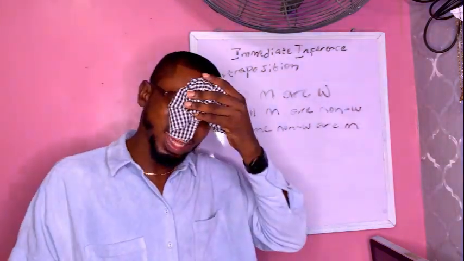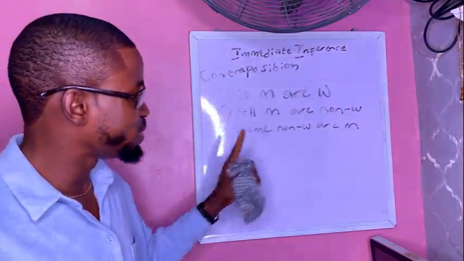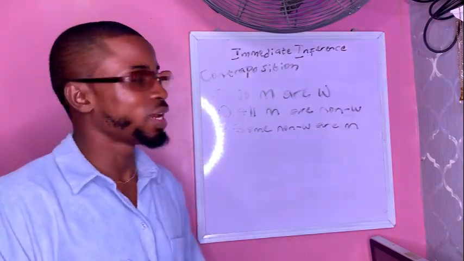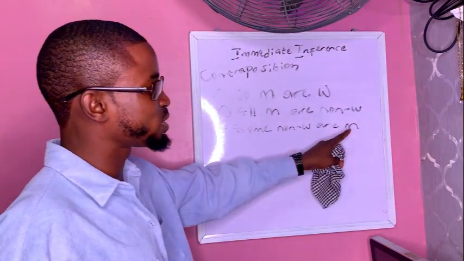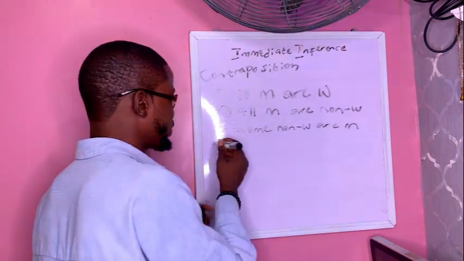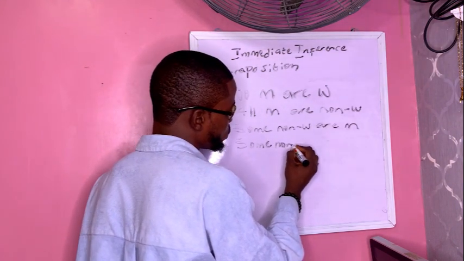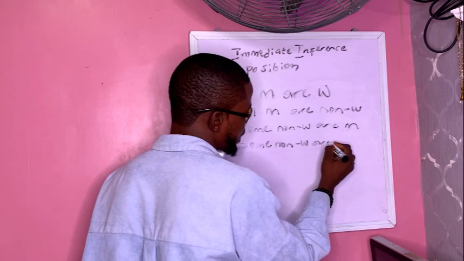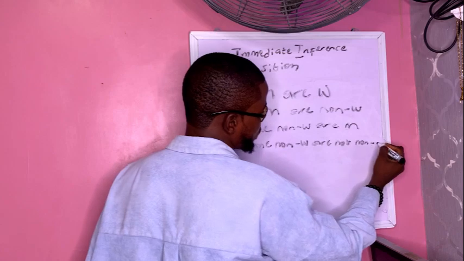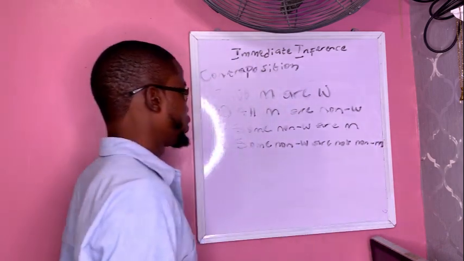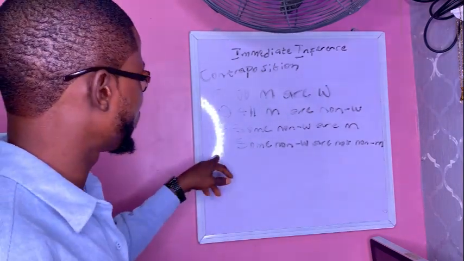Don't forget that obversion states that you change the quality. It is particular affirmative now, so you change this to particular negative. Then you replace the predicate with its complement. That's what obversion says. So it's going to become some non-women are not non-men. Some non-women are not non-men.